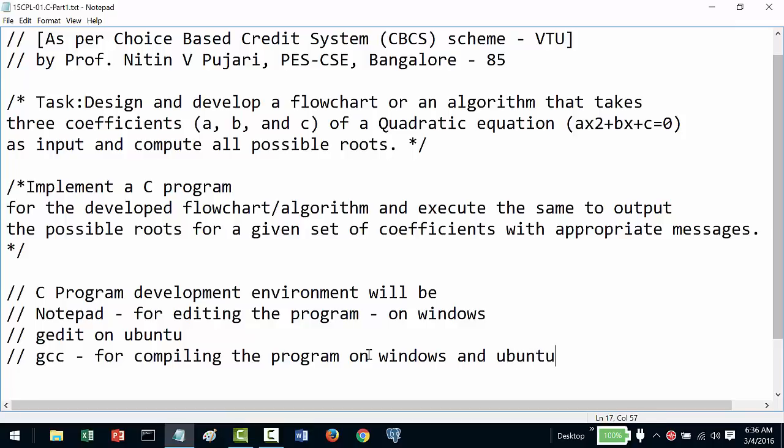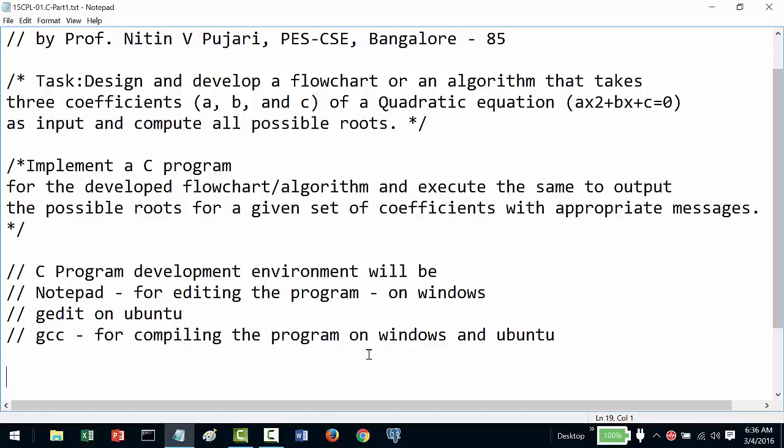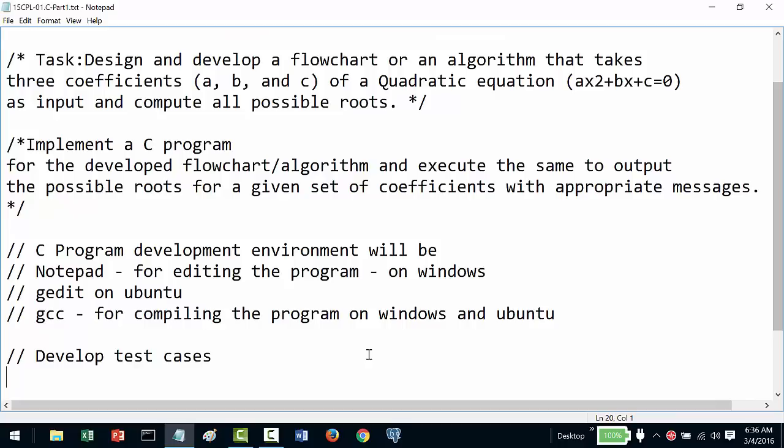So now let us start writing our first program. Before we write our first program, we should also develop something called test cases as a first stage. Test cases mean the program should work for these inputs. Our inputs are in the form of a, b, c, and for the values of a, b, c, I will generate the relevant output.